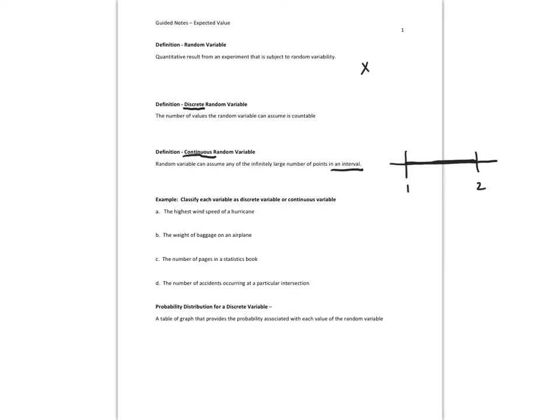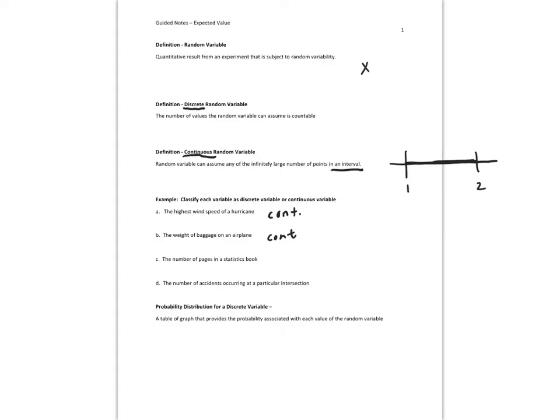So let's classify each of the following examples as either something that's countable or not countable. In other words, discrete or continuous. The highest wind speed of a hurricane, is that countable? No, because it might be 125 miles per hour, it might be 125.5, 125.55. So this is continuous. The weight of baggage on an airplane, that's also continuous for the same reason. Might be 1,000 pounds, 1,000.1, 1,000.11.